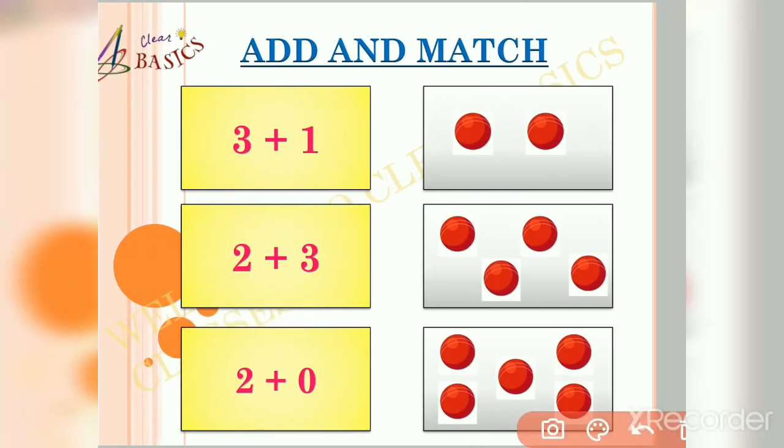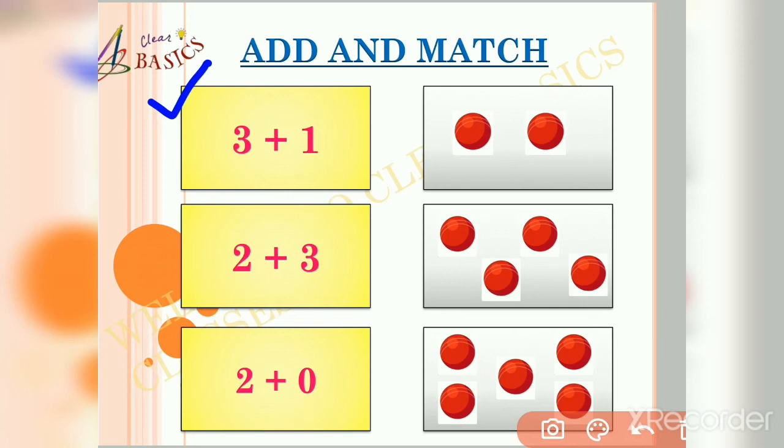In this slide, we will have to add and match the numbers with their respective objects. Let us see the first box. In the first box, one number is 3 and the other number is 1. So, from our previous concept of addition, we got the number 4. Now, let me find which object matches the figure 4.